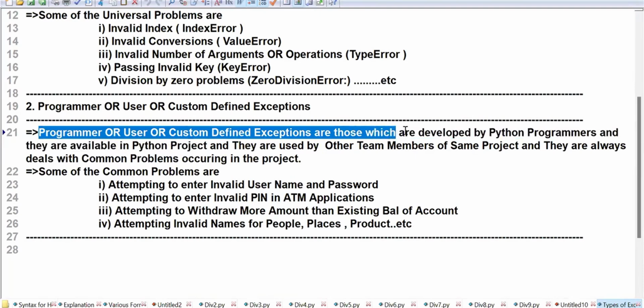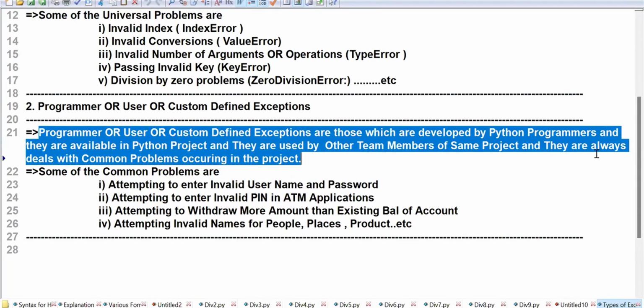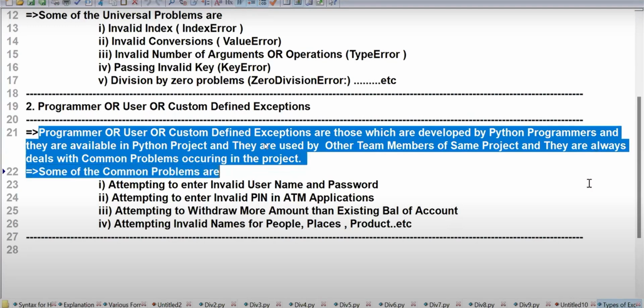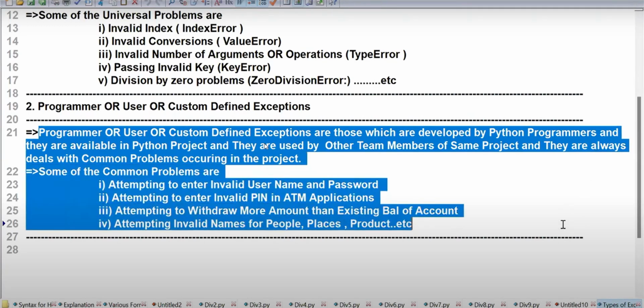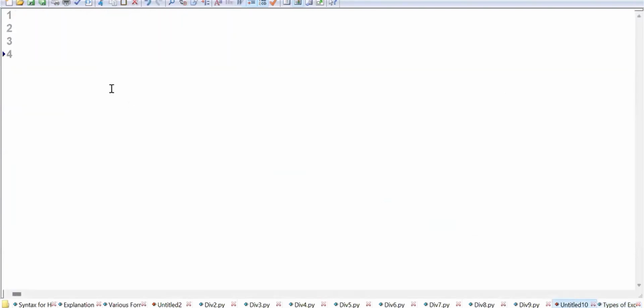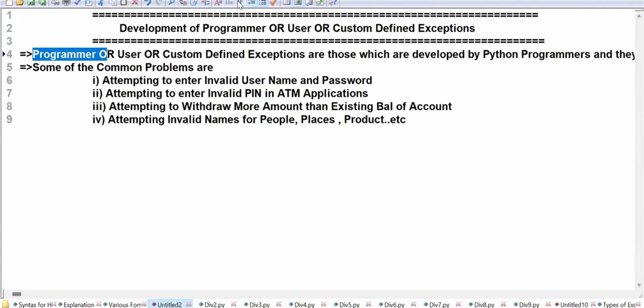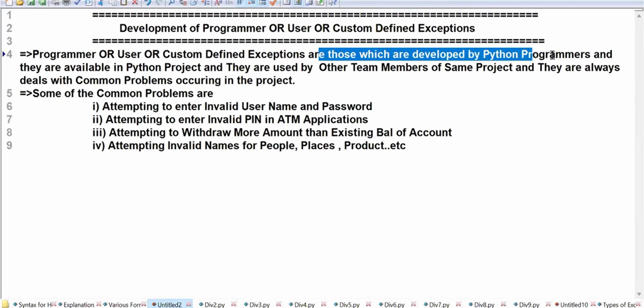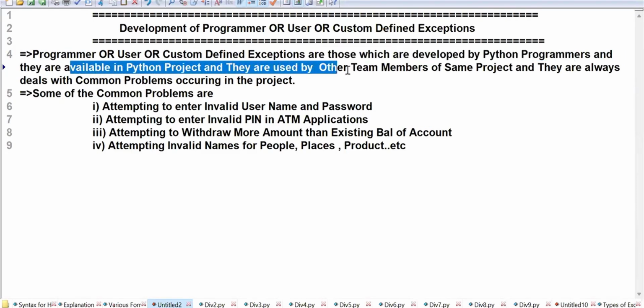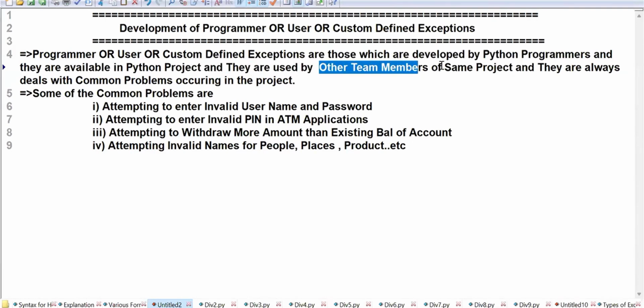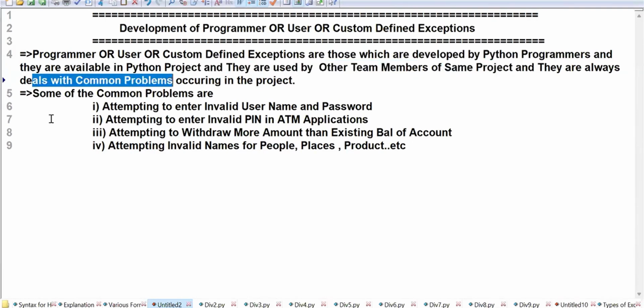Programmer-defined exceptions are those which are developed by Python programmers, available as a part of the Python project, and used by other team members. In a project, they always deal with common problems occurring in the project. So programmer or user-defined exceptions are those defined by people like you, put into your project, and used by other team members of the same project. They deal with what problems? Common problems.